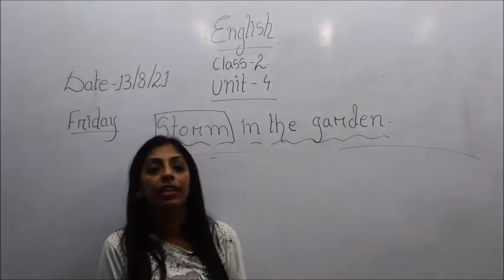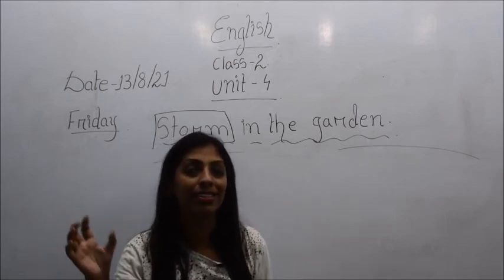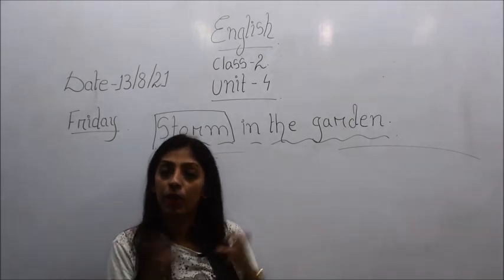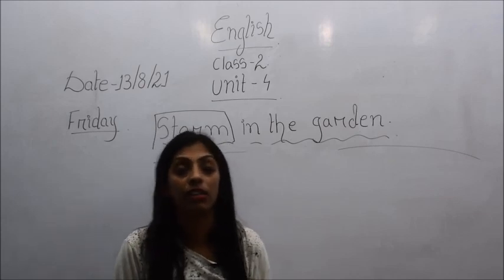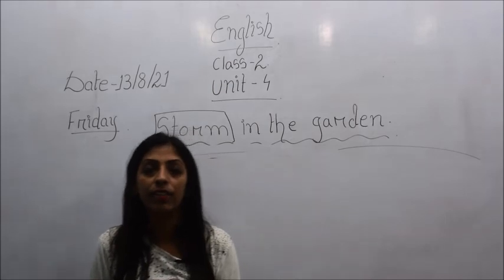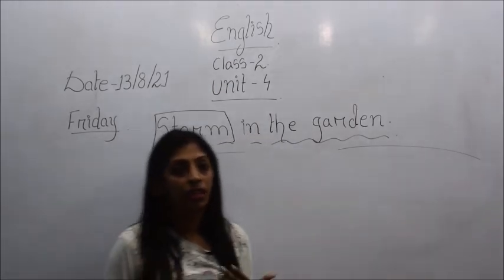And why? It is because Sunu Sunu had a shell on his back, because snails carry a shell on their back which is used to protect themselves. So he also protected himself, and that is why he did not get wet or drenched. Alright children, so this is all about the story.